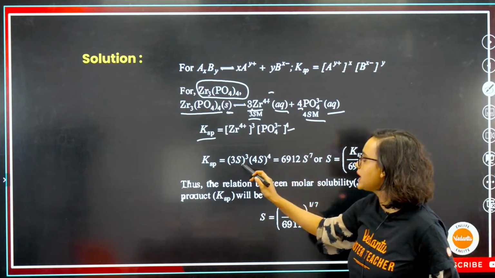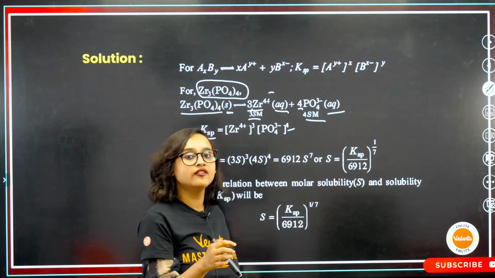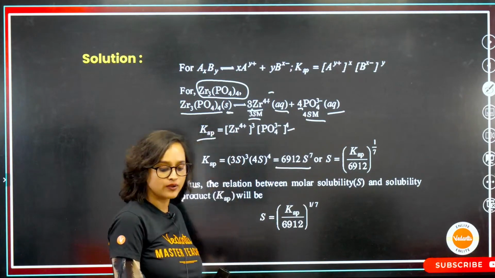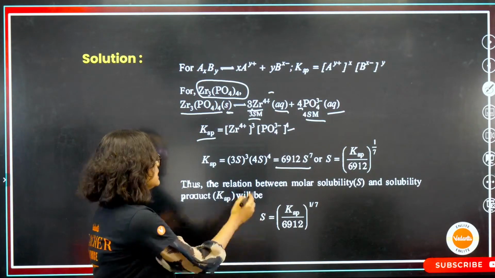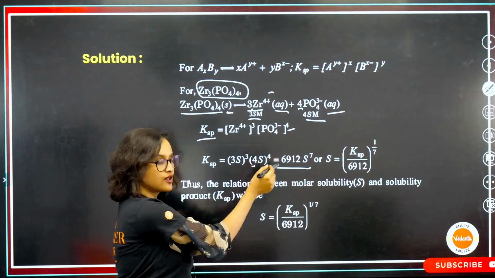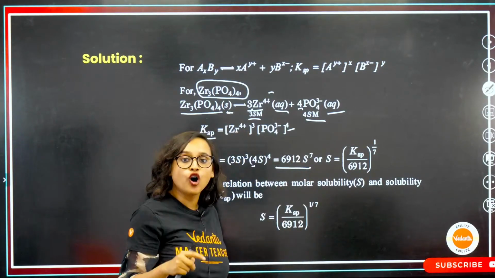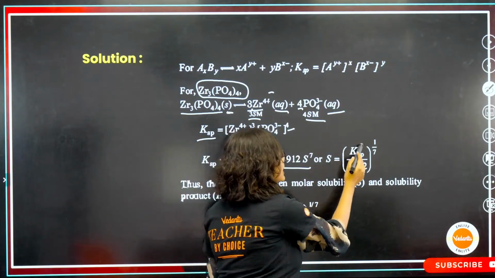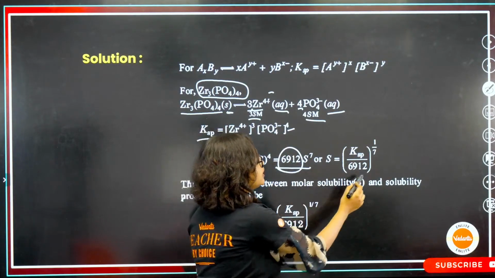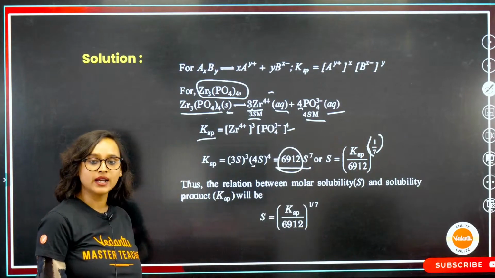When I multiply this, 3 cube multiplied with 4 cube will give me 6912 S to the power 7. How do we solve this? Multiply this cube, this 4 times. Once you have done this, then 3 plus 4, 7. So S to the power 7. Or my S will become KSP divided by 6912, with the result that I have just got, to the power 1 by 7.